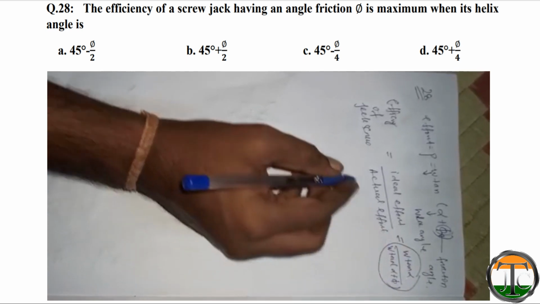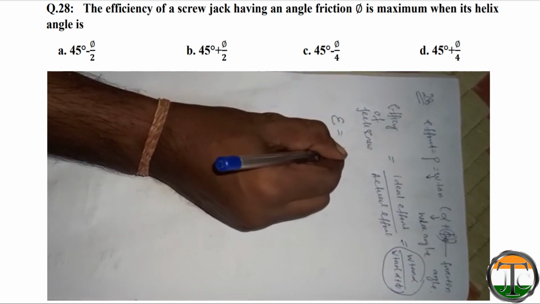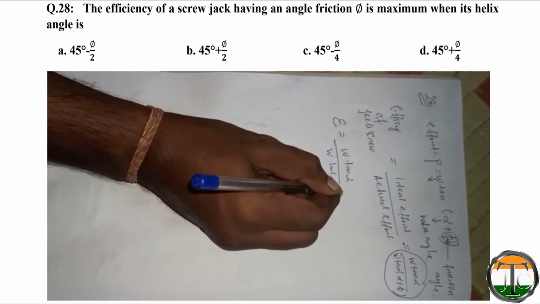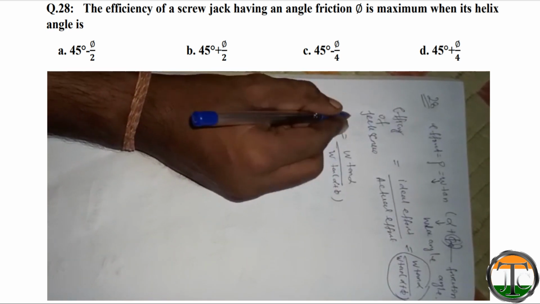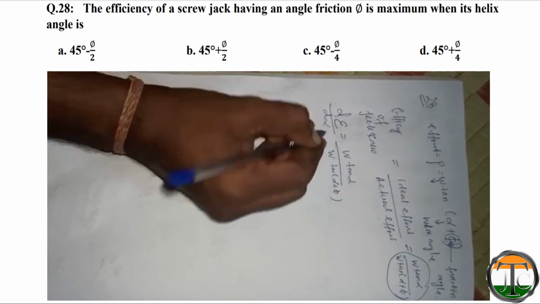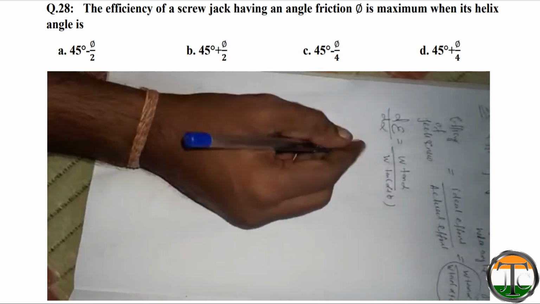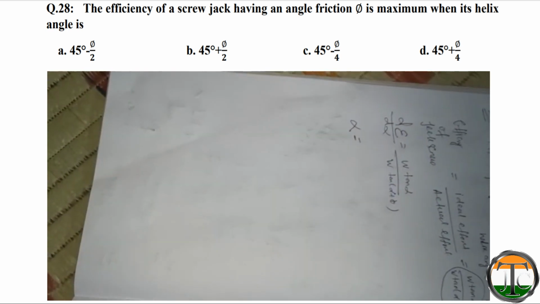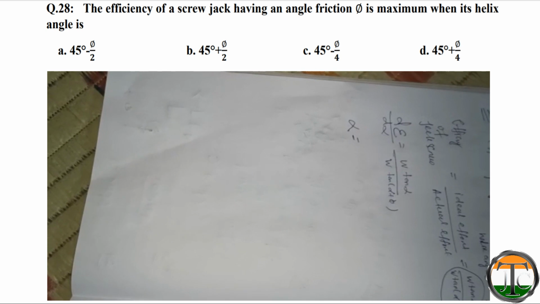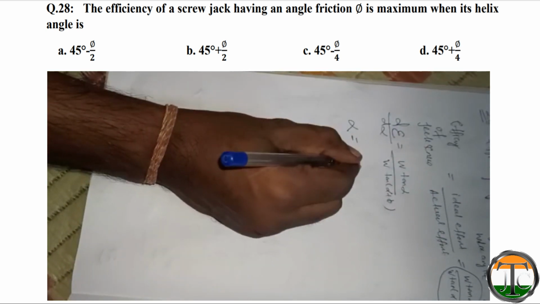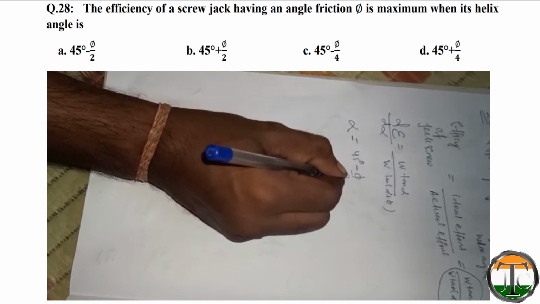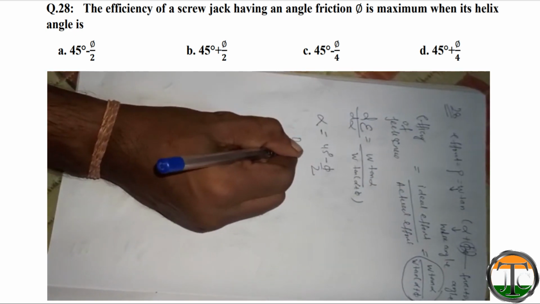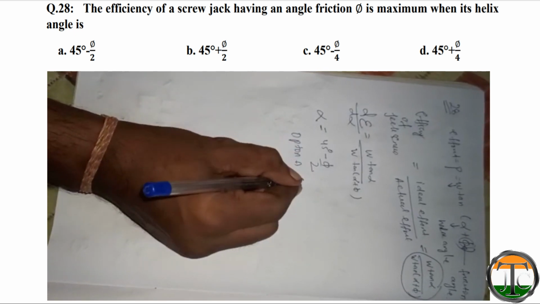So the efficiency is W tan alpha by W tan (alpha plus phi). If we differentiate with respect to alpha, we will find that alpha comes out to be 45 degree minus phi by 2. So option A is the correct answer.